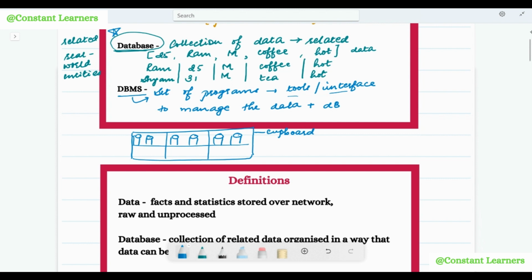These spices or lentils or pasta are nothing but the data. These shelves are the tables or the spaces in which the data is being stored, and this cupboard is nothing but the database. This you will understand well in the later part of the video.